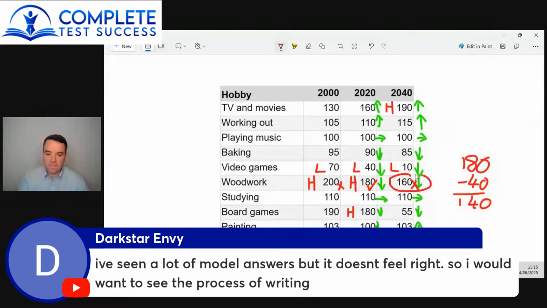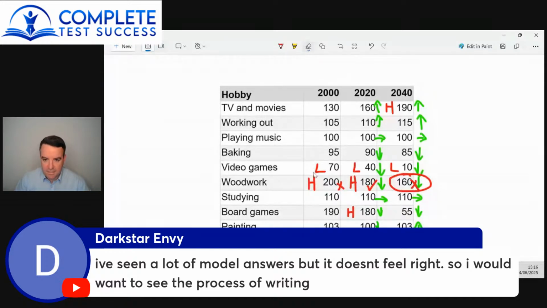So you've made a lot of mistakes here. You said that woodwork started at 20, but it was 200. You said it decreased to 180. That's fine. And then it decreased further by 40, which is wrong. So out of those 3 pieces of data, 2 of them are wrong. And that's